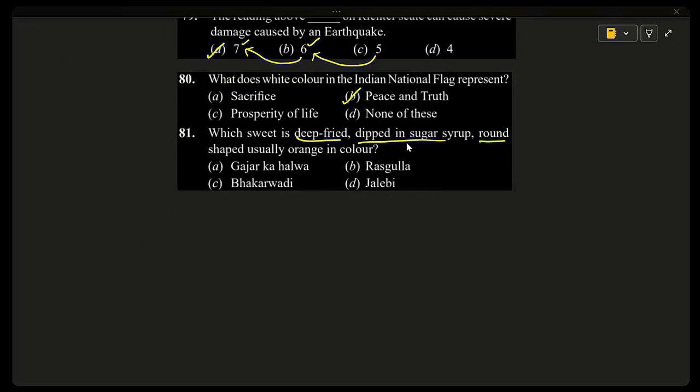Jalebi is made by deep frying batter into round spiral shapes and dipping it in hot sugar syrup. It is usually bright orange and crispy. Other options: gajar ka halwa is made from carrots, not deep fried. Rasgulla is white, soft and boiled, not fried. Bakarwadi is a snack, not a sweet like jalebi.